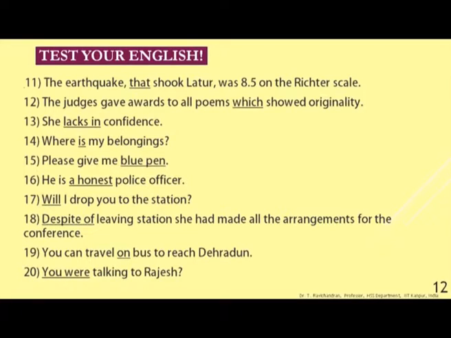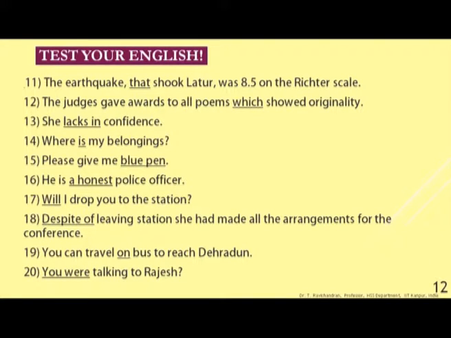11. The earthquake, comma, note the comma, that will give you some clue about what is the correct answer. That shook Latur, comma. So, these two commas are indicating parenthesis, as if this is an additional information in the bracket.